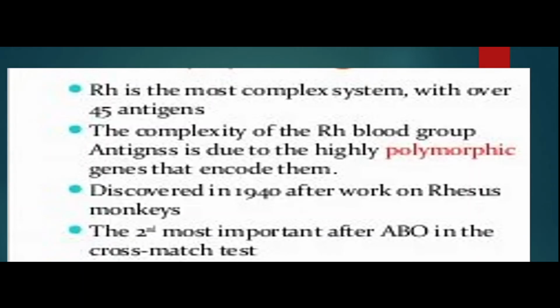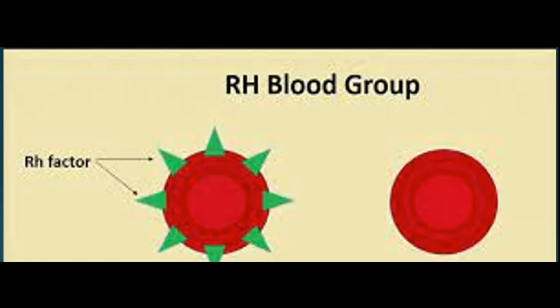Now come to the Rh blood grouping system, which is the most complex grouping system and the second most important after the ABO system. It has highly polymorphic genes that encode it. But the most important is antigen D. If antigen D is present in the blood group, it is Rh positive, and if it is not present, it is Rh negative.